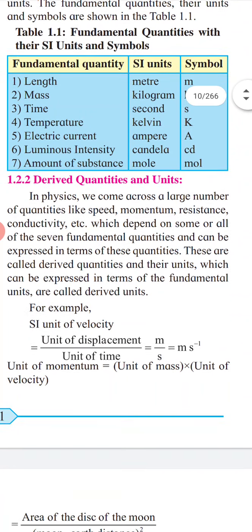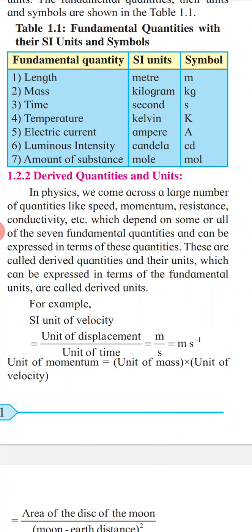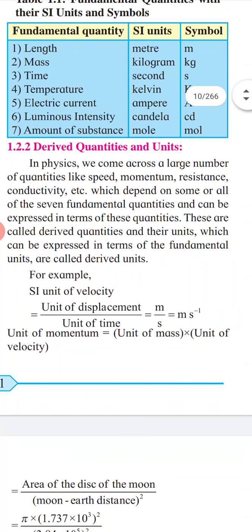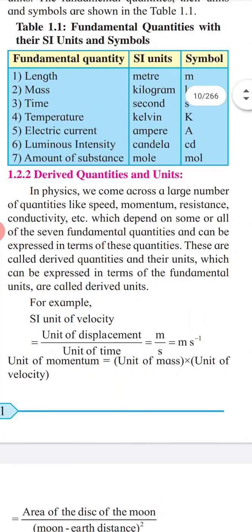For example, the SI unit of velocity is what? Meter per second. Its formula is unit of displacement upon unit of time. What is the unit of displacement? It is meter. Unit of time, second. So meter upon second, so we call it meter per second, or m s inverse. As a shortcut you can write m s inverse.